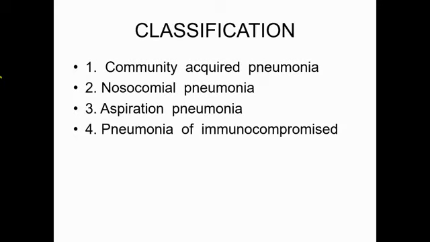Pneumonia can be classified in several ways. Most common is according to the reason why they have affected or the source of infection. In considering the source of infection, they can be classified into 4 types. First one is community acquired pneumonia.